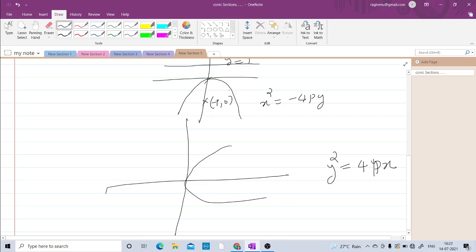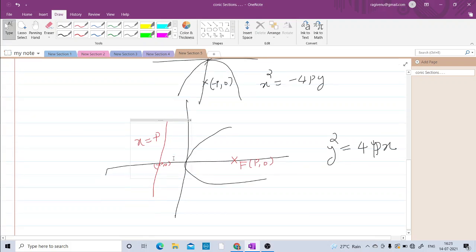Here the focus lies at the point (p, 0). (p, 0) is the focus of the parabola y square equal to 4px, and the straight line x equal to minus p is the directrix of the parabola y square equal to 4px.